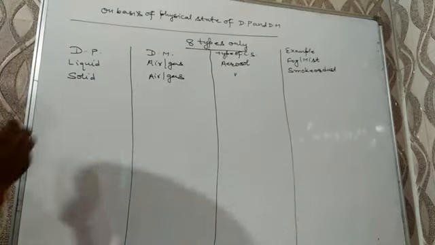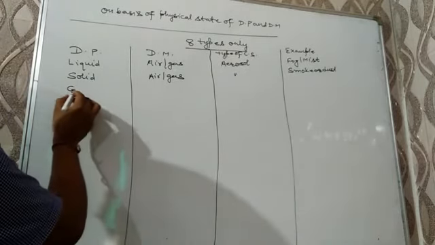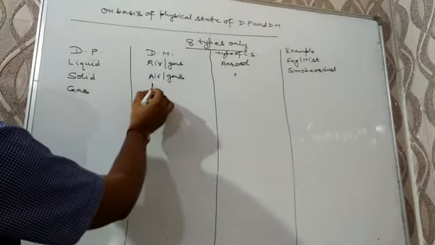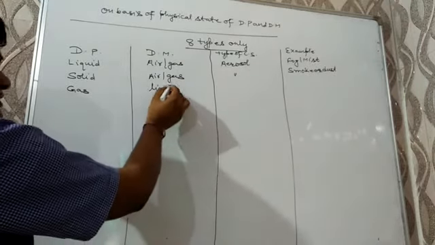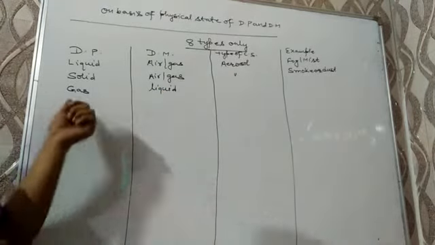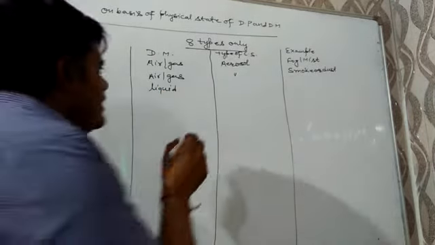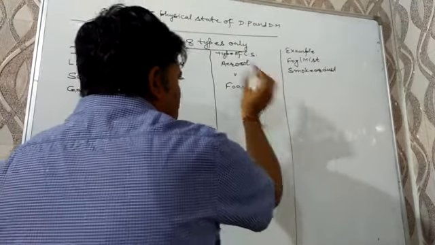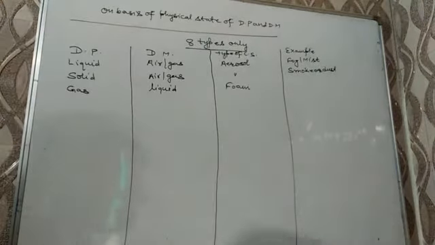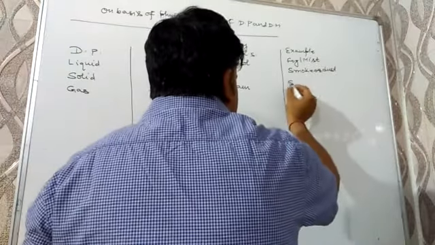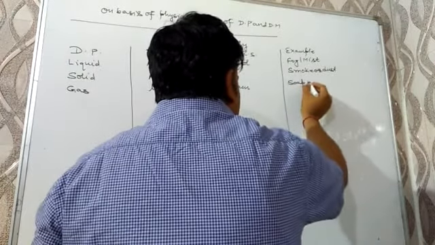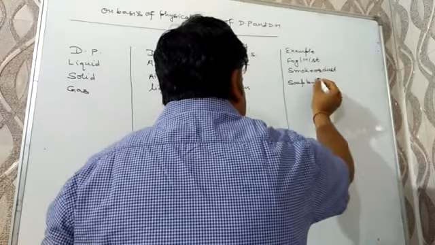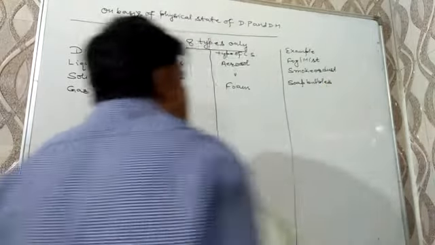Next, when the dispersed phase is gas and the dispersion medium is liquid, then this colloidal solution is known as foam. An example of it is soap bubbles.